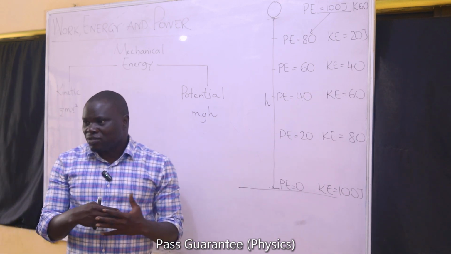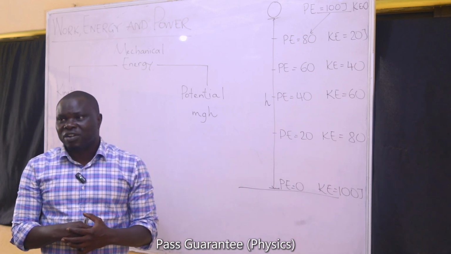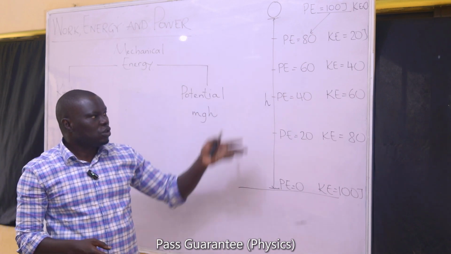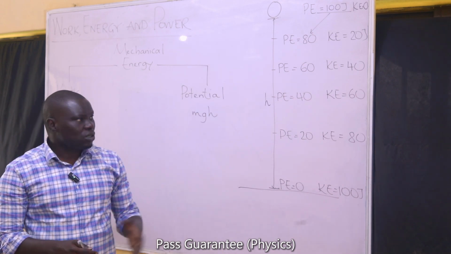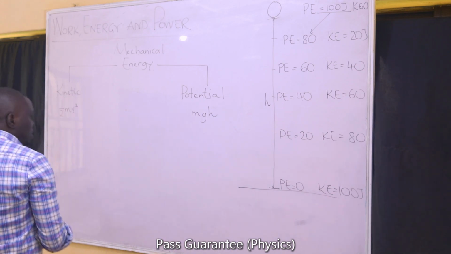And the amount of sound energy that is also going to be produced will be 100 joules, to further confirm the fact that the total energy remains the same all through, though it can distribute itself between kinetic and potential. We are still going to see this in one or two examples that we are going to solve later on.